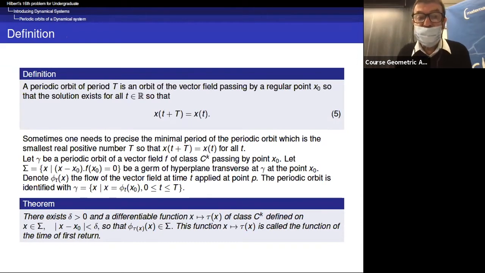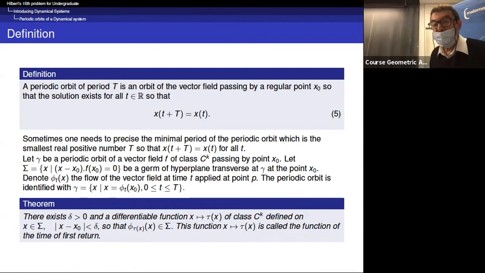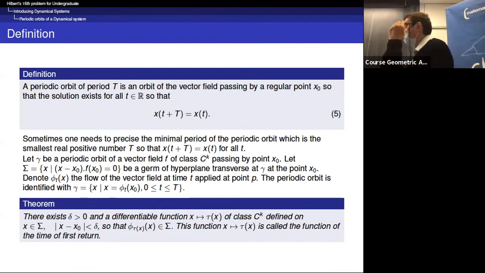Now, definition. A periodic orbit of period T is an orbit of the vector field passing by a regular point x0, so it's important to add, and so that the solution exists for all t in R and verifies x of t plus capital T is equal to x of t. So sometimes one needs to precise the minimal period of the periodic orbit, which is the smallest real positive number, capital T, so that x of t plus capital T is x of t for all t.